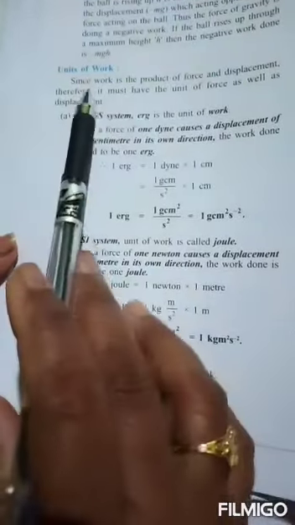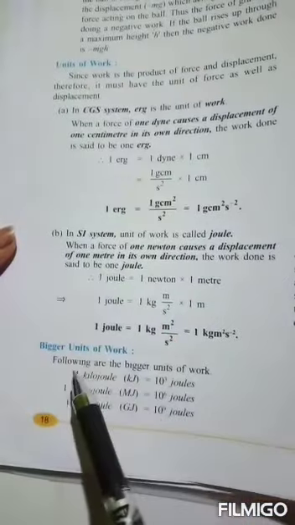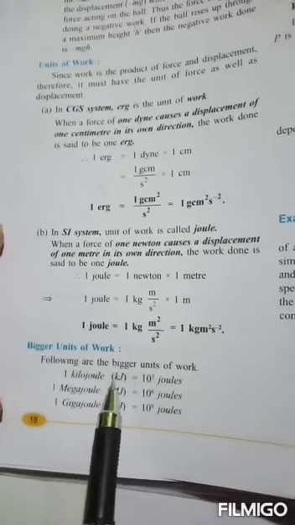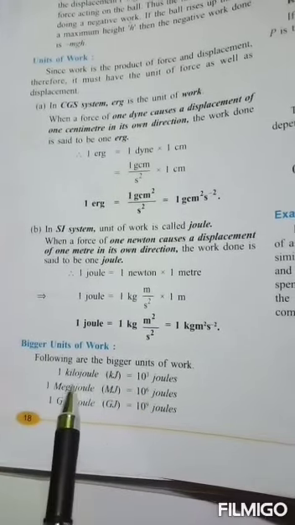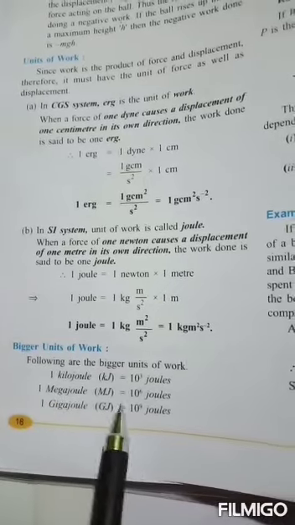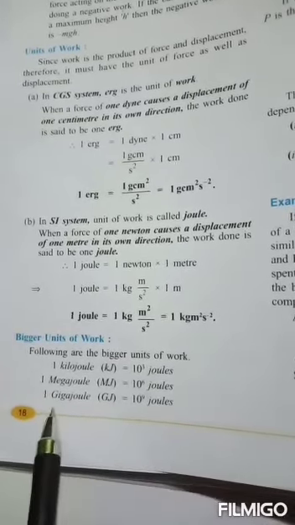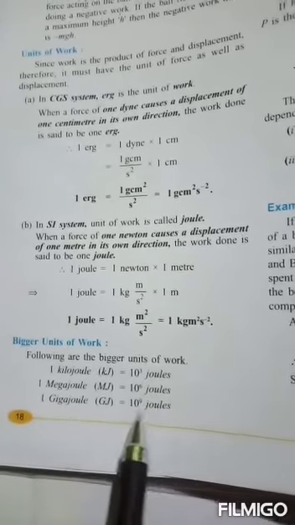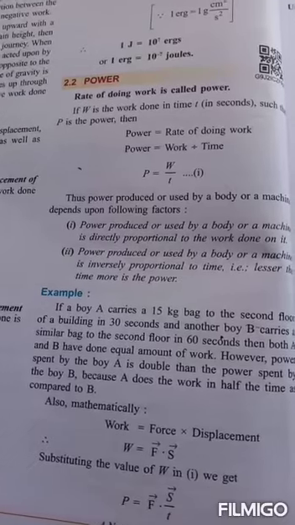Here we already discussed the units of work. Some more bigger units are given; you go through them. Joule is the SI unit of work. 1 kilojoule means 10 power 3 joules. 1 megajoule, mega means 10 power 6, that means 10 power 6 joules. Giga means 10 power 9, so 1 gigajoule is 10 power 9 joules.